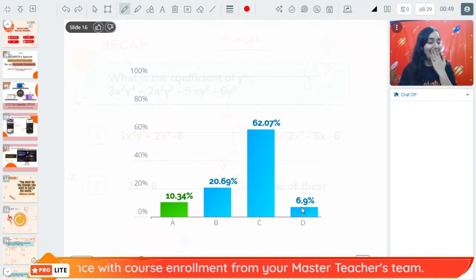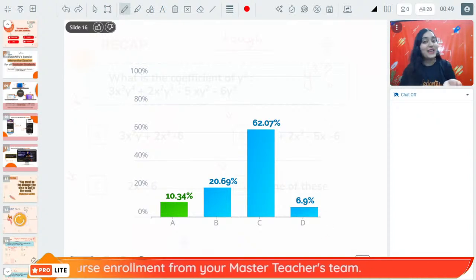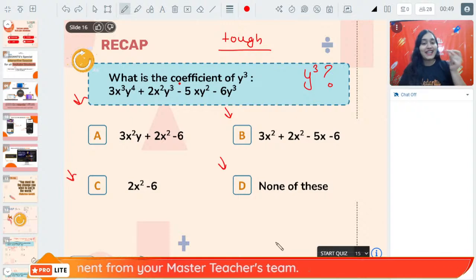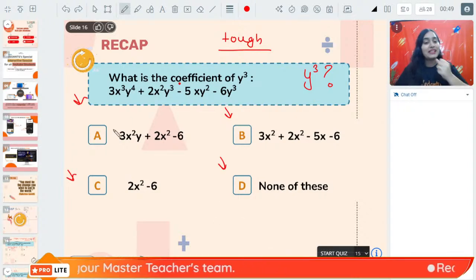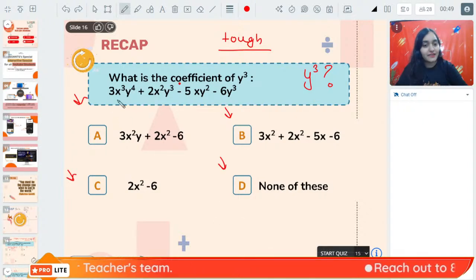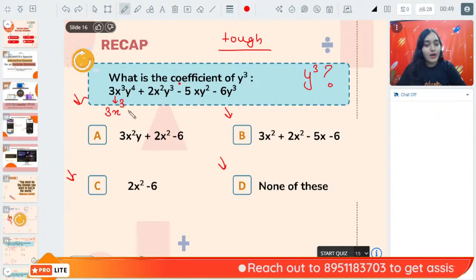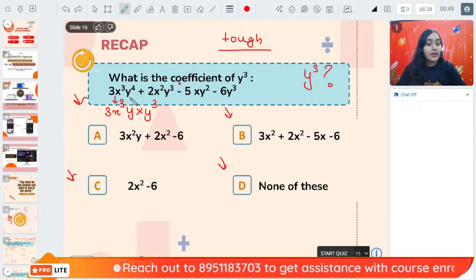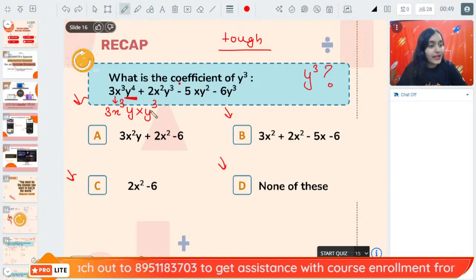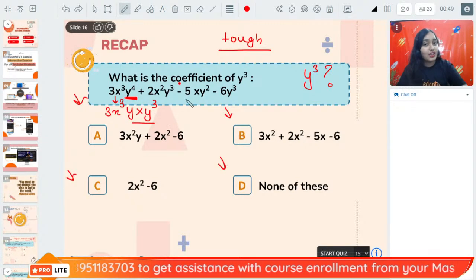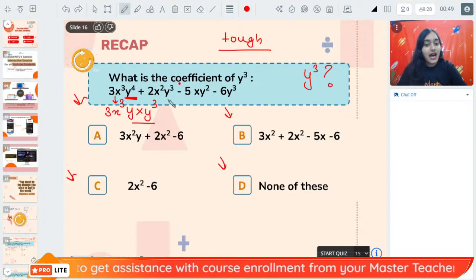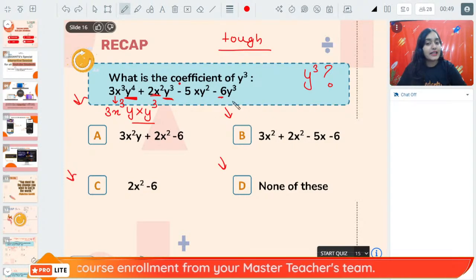Oh. I told you, look at the options carefully. There is a twist. And what is the twist in this question? Observe. Now, this can be written as 3x cube y into y cube, because y to the power 4 can be written as y into y cube. Again, this is 2x square into y cube, 6 into y cube.